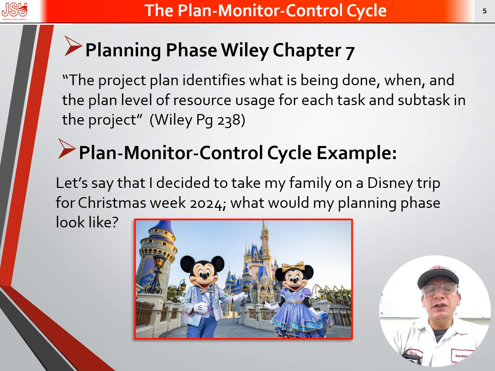Planning phase according to Willie Chapter 7. The project plan identifies what is being done, when, and the planned level of resources used for each task and subtask in the project. Plan monitor control cycle example. Let's say that I decide to take my family on a Disney trip for Christmas week 2024. What will my plan phase look like?